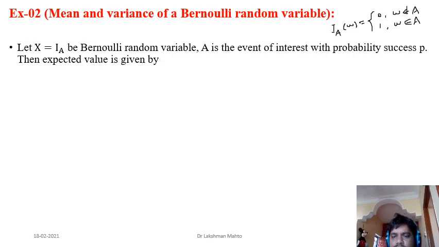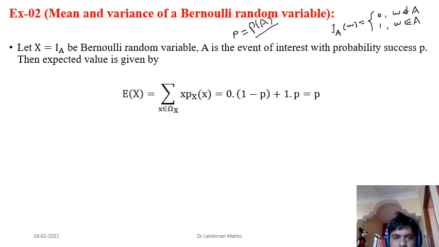A is the subject of interest, or the event of interest. P is always associated with the probability of getting success, that means the probability of A. What is success here? Once you observe the happening of A, that is your success here. So P is the probability of success.